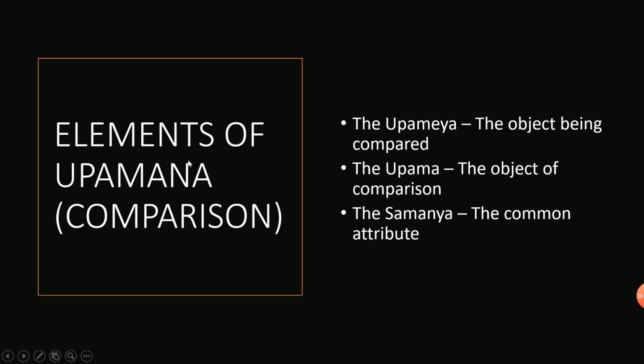Next, here also are the elements of Upamana. In Upamana, we have three elements. One is Upameya, second is Upama, third is Samanya. Upameya means the object being compared, which is the unknown object. Next is Upama, the object of comparison. Here we talked about the scale. Next is Samanya, the common attribute. On what basis are you comparing?